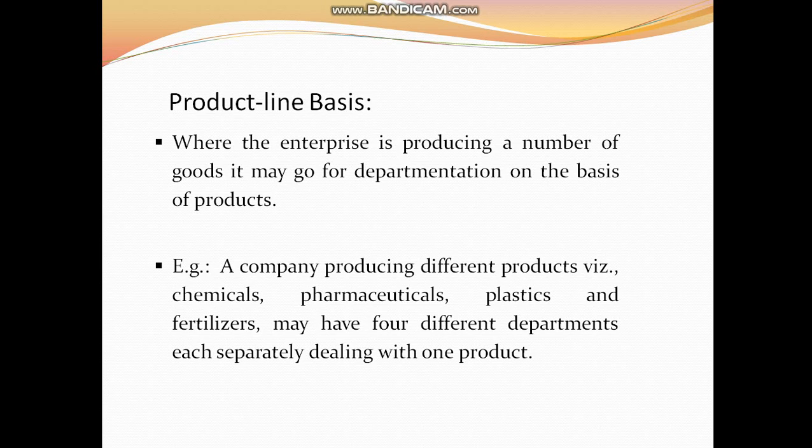So in that situation the departmentation is needed, and it will be done on the basis of the products the company is producing.